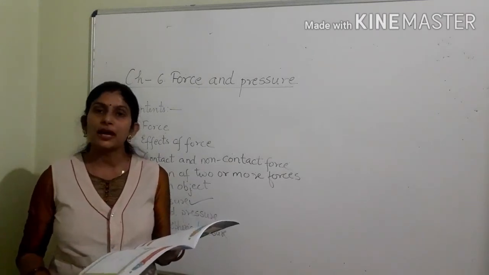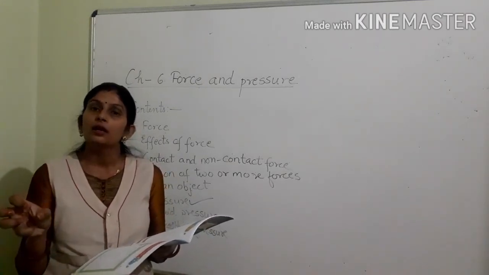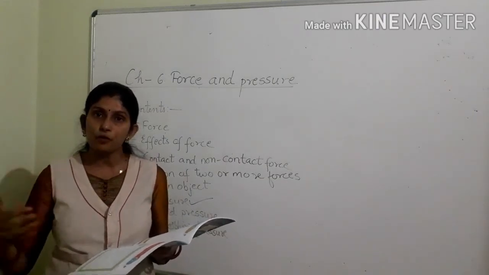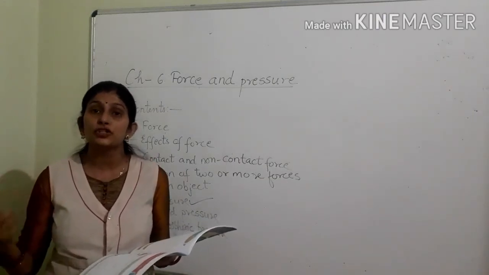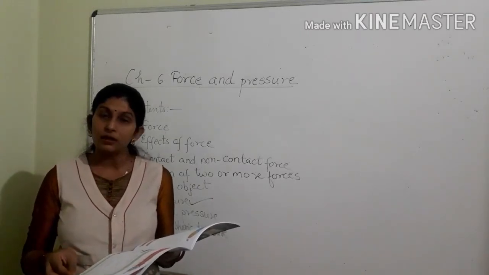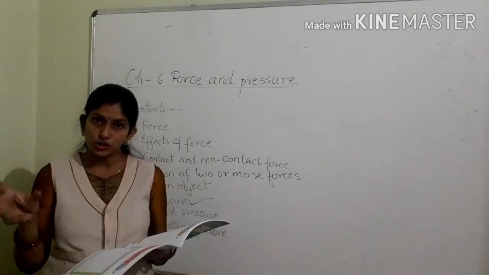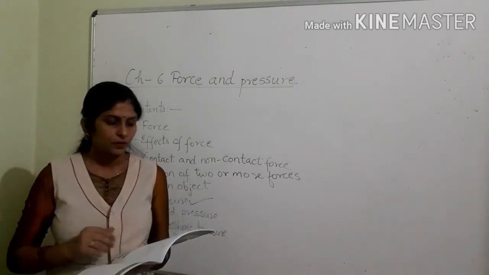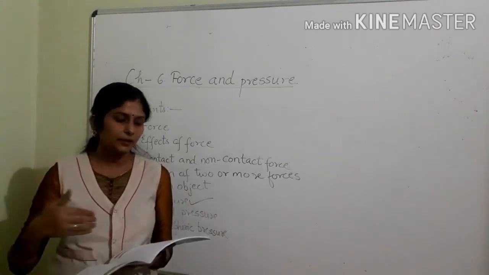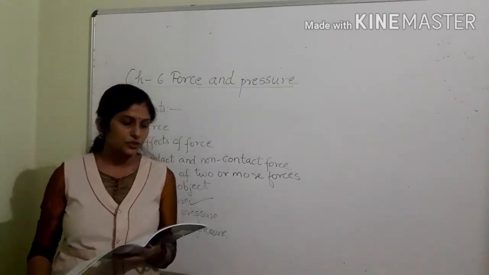In the fourth picture, a man is crushing a tin can. Here he is applying force in order to change the shape of that tin can. So what is the effect of force here? Force can change the shape of an object. So these are the various effects of force produced in given situations.